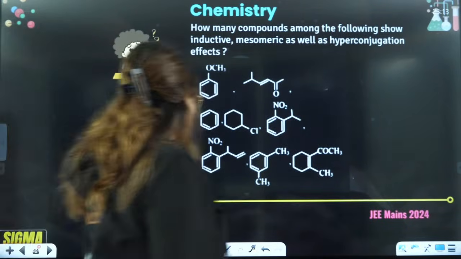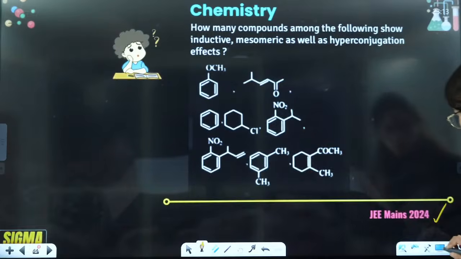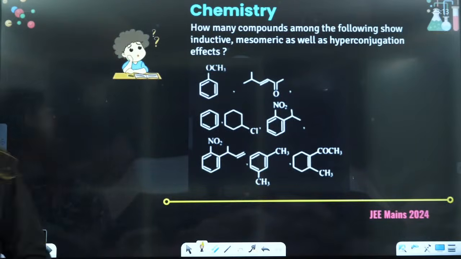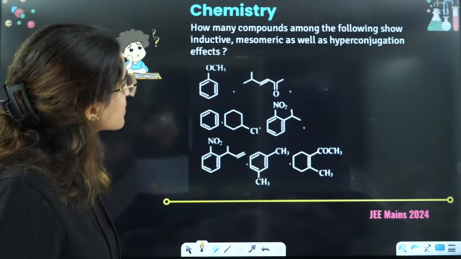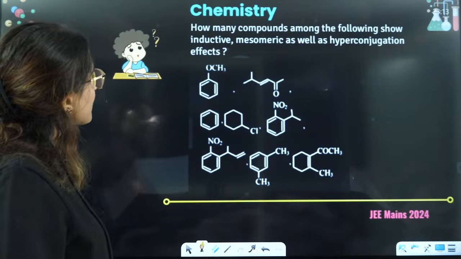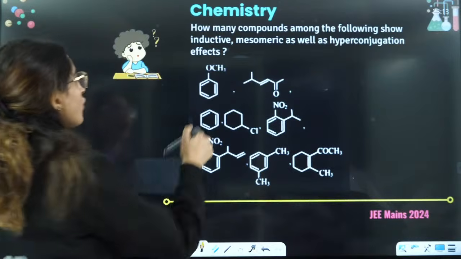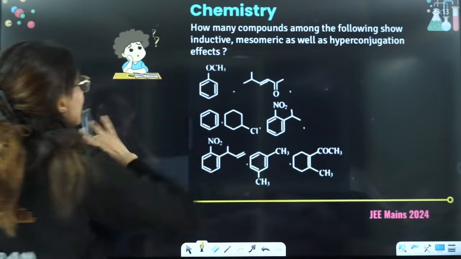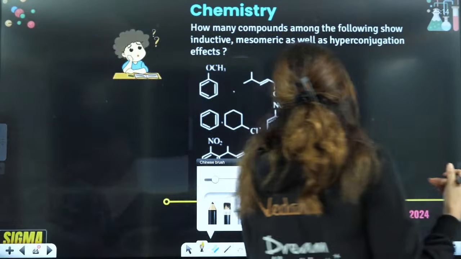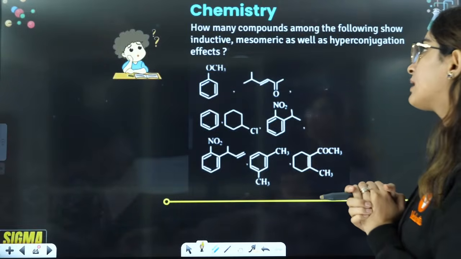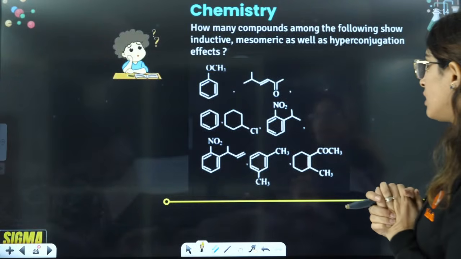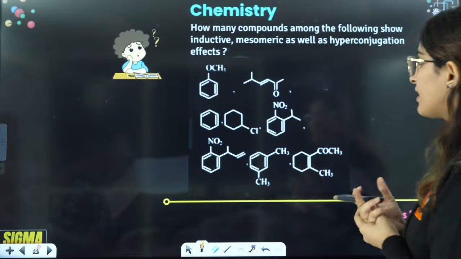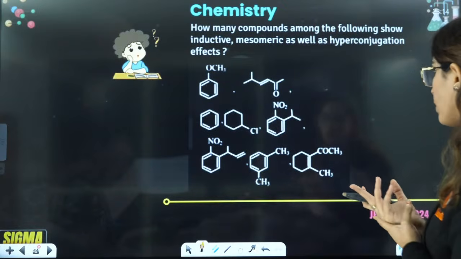Okay, now let's see questions on this. That is a JEE 2024 question. That is for the calculation of hyperconjugating structure only. How many carbons among the following show inductive, mesomeric as well as hyperconjugating effect? So till now we have discussed inductive, we have discussed mesomeric, we have discussed hyperconjugative. Let's see how many of them will show all of these things. So I'll firstly talk about inductive. Inductive, so it's not that big of a deal, right? So inductive you can see is shown by all of them only, right?